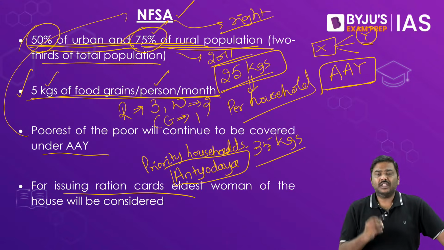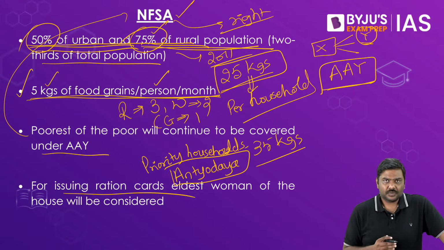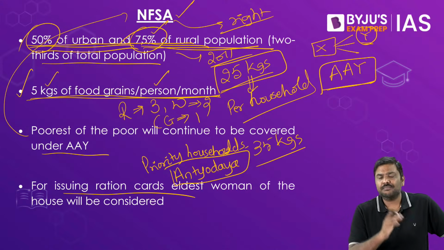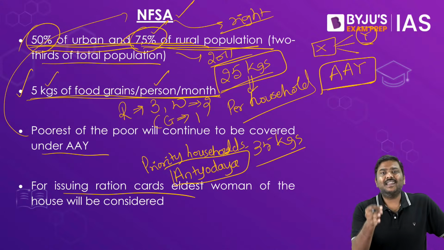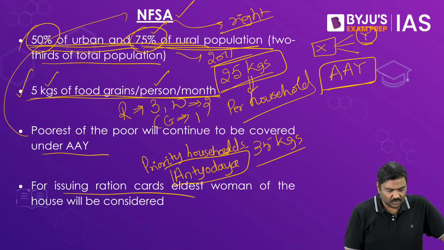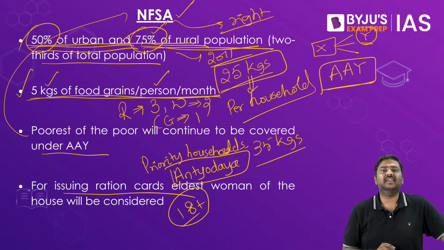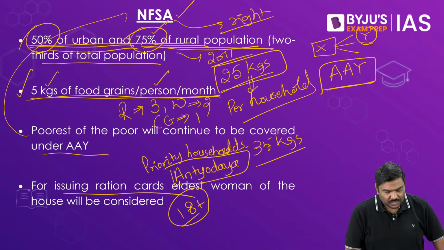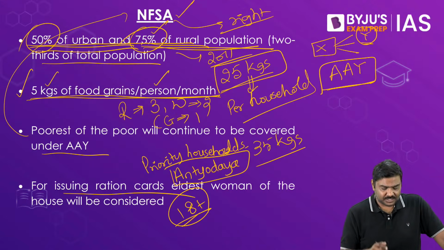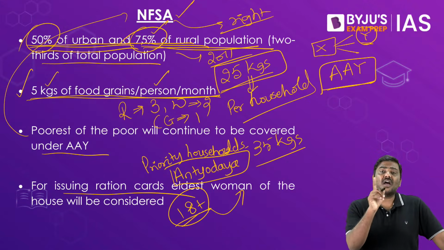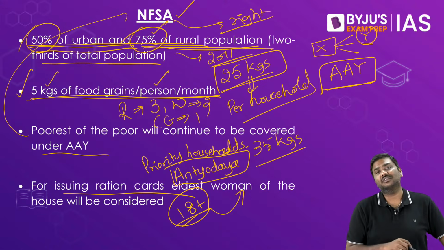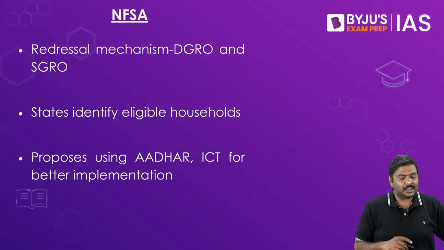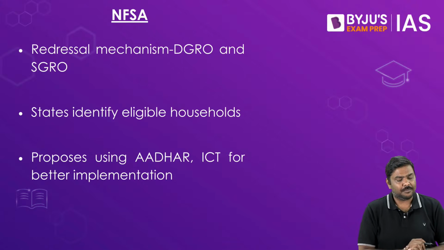Next, for issuing the ration cards, government stated that the eldest woman of the household who is of the age of 18 plus years, I repeat, the eldest woman of the household who is above the age of 18 years would be identified, and the ration card would be issued in her name. This is one more very important provision.